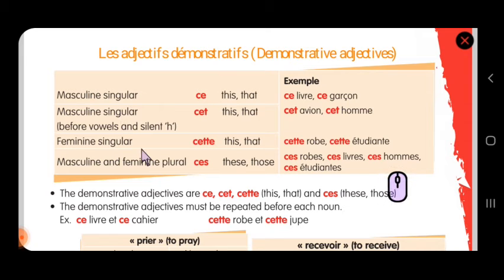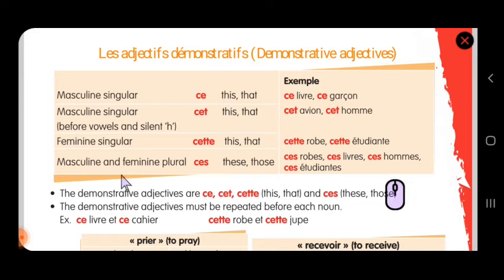And when it is feminine singular, again this or that, but the word you have to use is CETTE. The next word is for masculine and feminine plural, CES. Either masculine plural or feminine plural, you have to use CES.